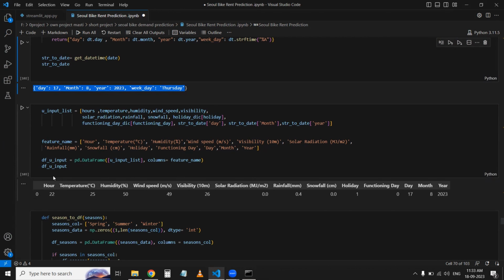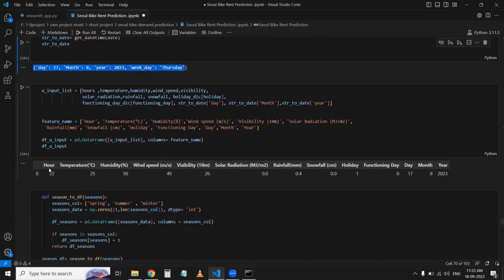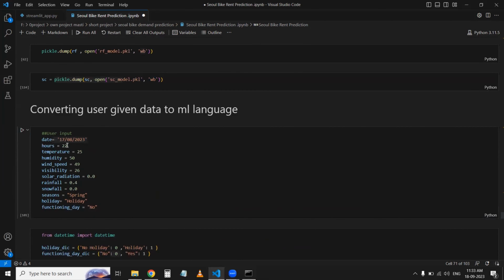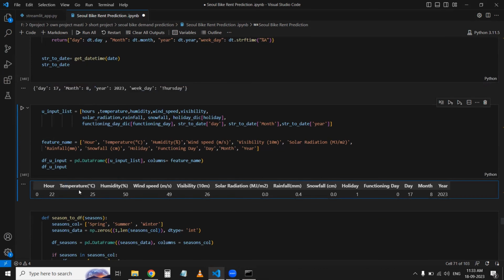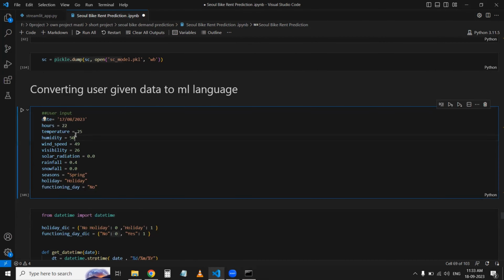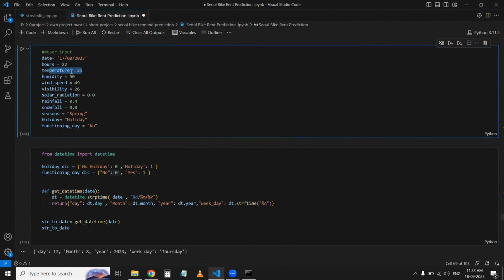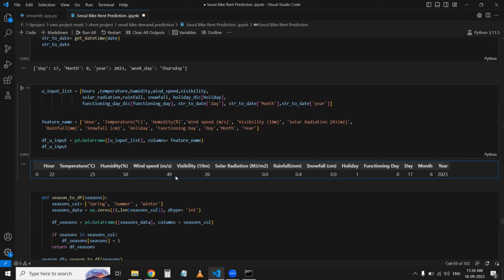So here I have extracted the first serial number 0. The hour is 22, which the user gives to me, and temperature is 25, which the user gives me here. Humidity the user gives me is 50, and wind speed is 49, and so on.